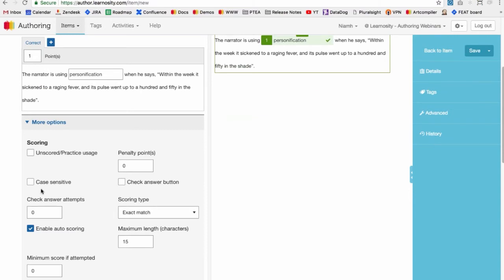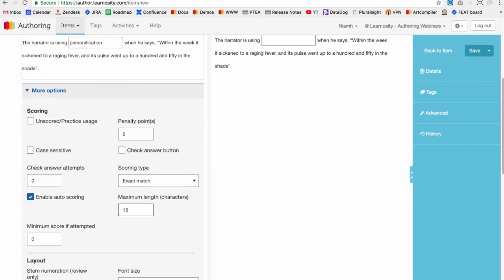This is turned off by default, but if it's turned on, it just means that the case that the student enters their response in must match the case I've set in validation. So I've entered the word personification here as the correct answer in all lowercase. If I had this turned on and the student entered the answer in all uppercase, it would be marked as incorrect, even though it is the correct word. So it's not really relevant in this instance, so we'll keep it off.